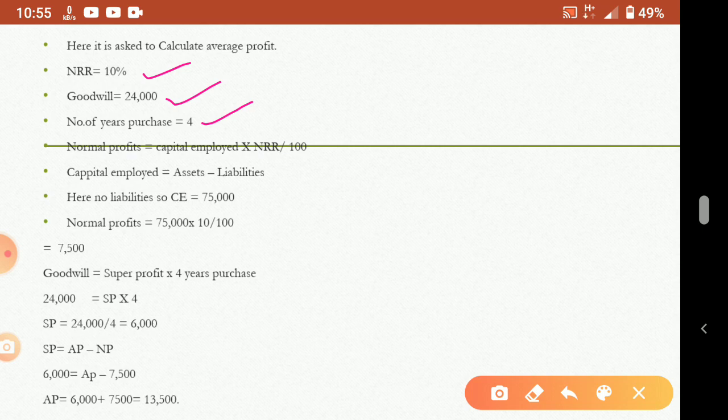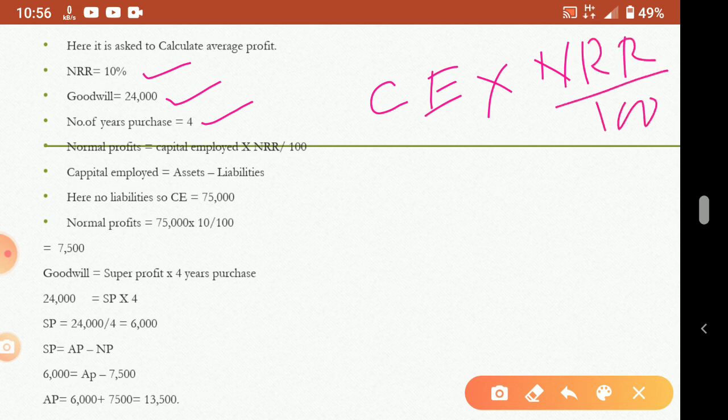Normal profit is capital employed into normal rate of return by 100. How to calculate normal profit, we already discussed: capital employed into NRR by 100. Capital employed I already told you is asset minus liability. Here capital employed is not given directly. Here there is no liability, so capital employed is equal to the asset only, that is 75,000. So normal profit is 75,000 into 10 by 100. So normal profit we get is 7,500.